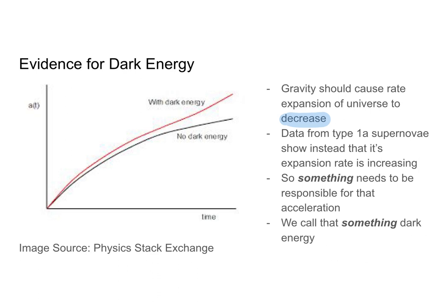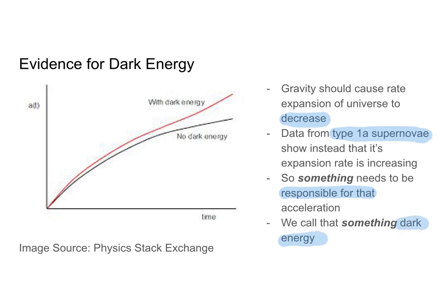However, when we look at our Type 1a supernovae, one of our favorite standard candles in the universe, what we see instead of our universe slowing down, we actually see that its rate of expansion is increasing. So our universe is actually accelerating in its expansion. So something needs to be responsible for that acceleration, and that something we call dark energy.